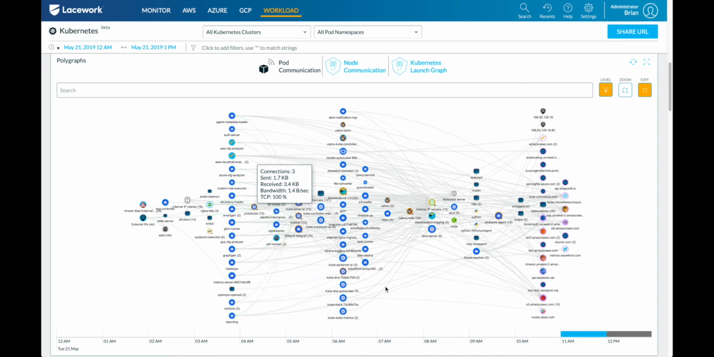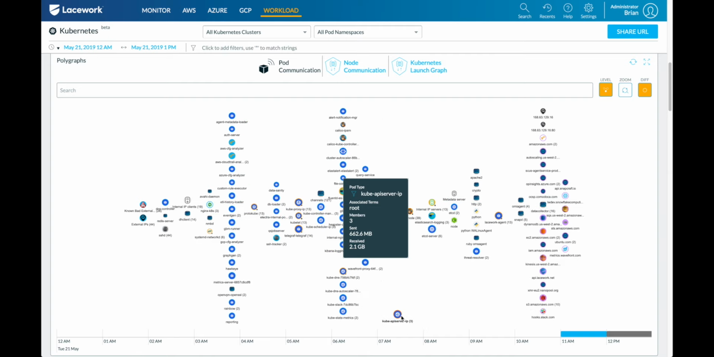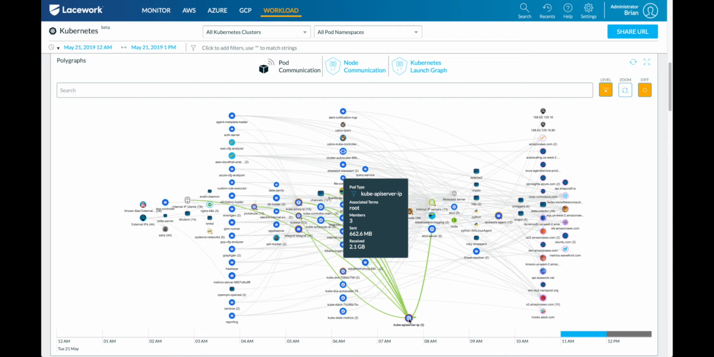Let me just find my Kube API server. So there it is. Just going to pull this out so you can see it better. And just looking at this graph, I can see, okay, normally we get internal IPs and we get connections from other Kubernetes processes. So that's fine.